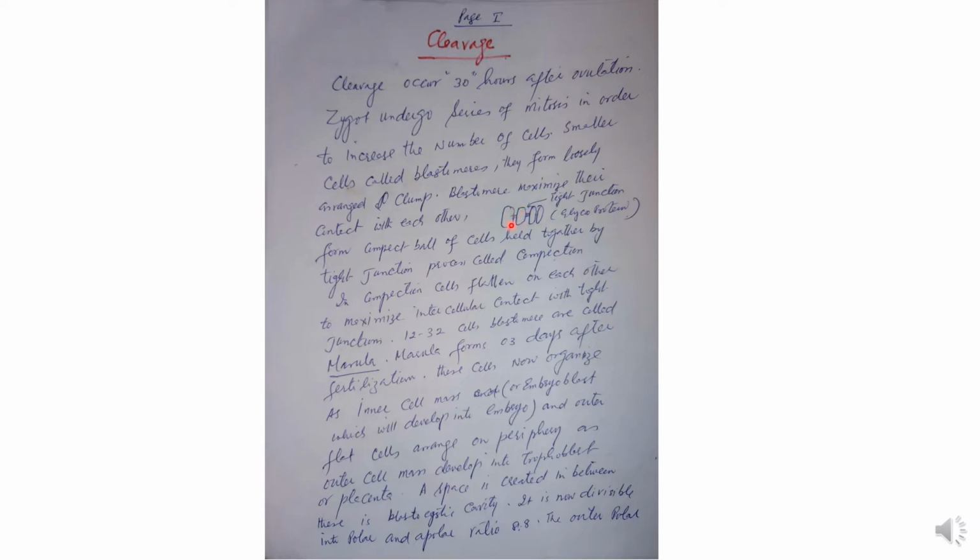So they are flat and have a tight junction between them, the glycoprotein junction. They form a compact, almost solid ball of cells held together by tight junctions, a process called compaction.